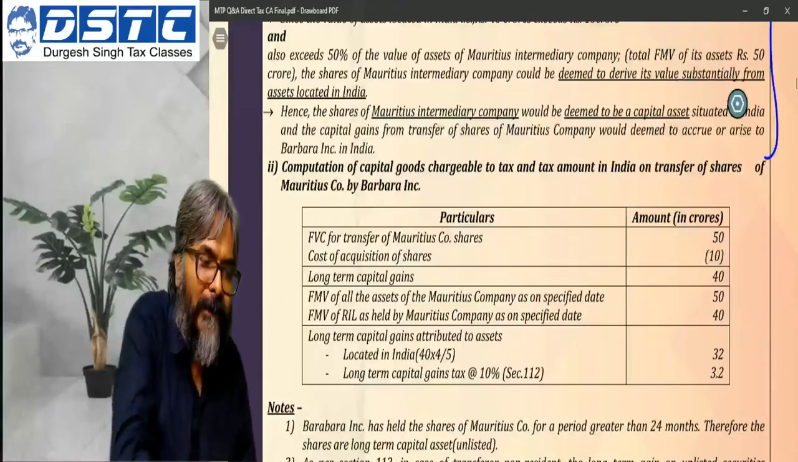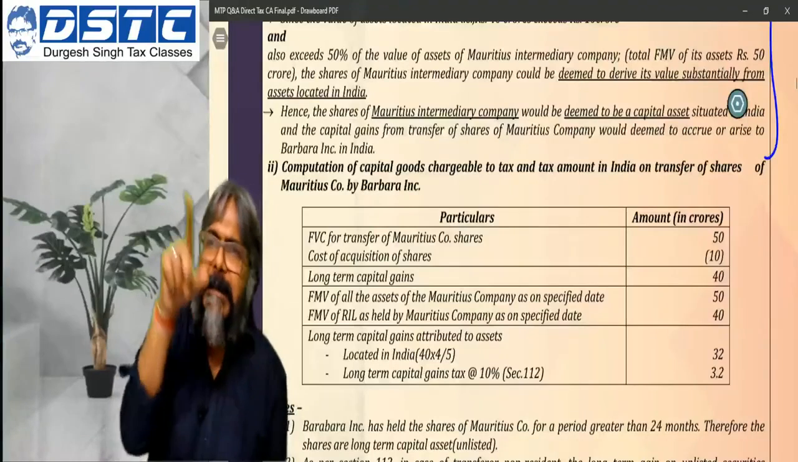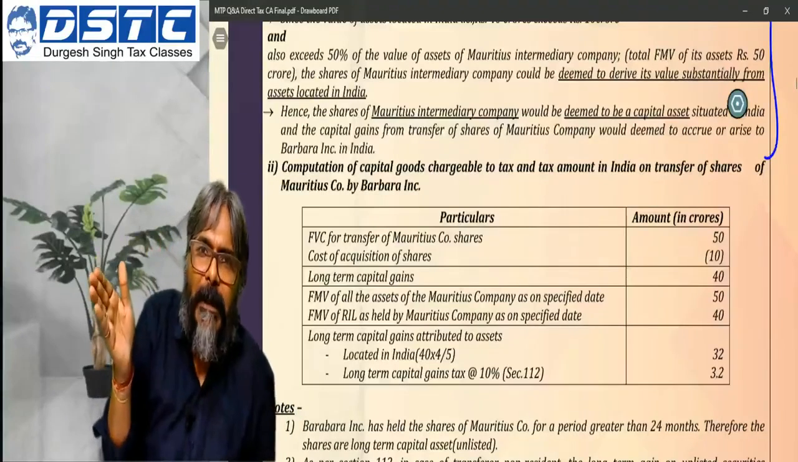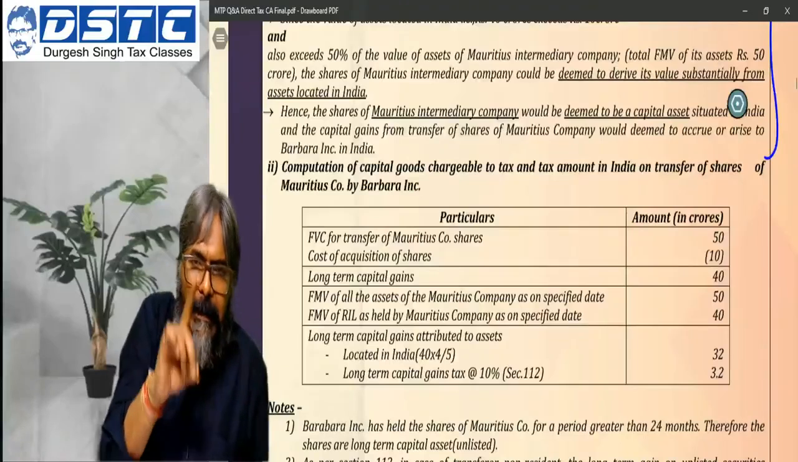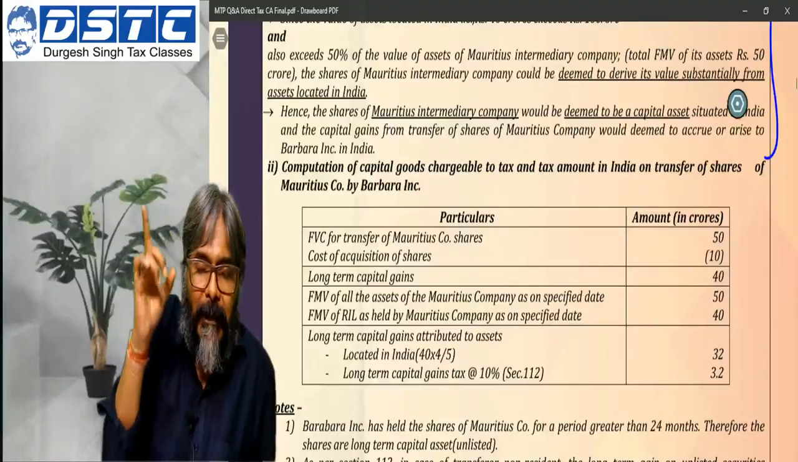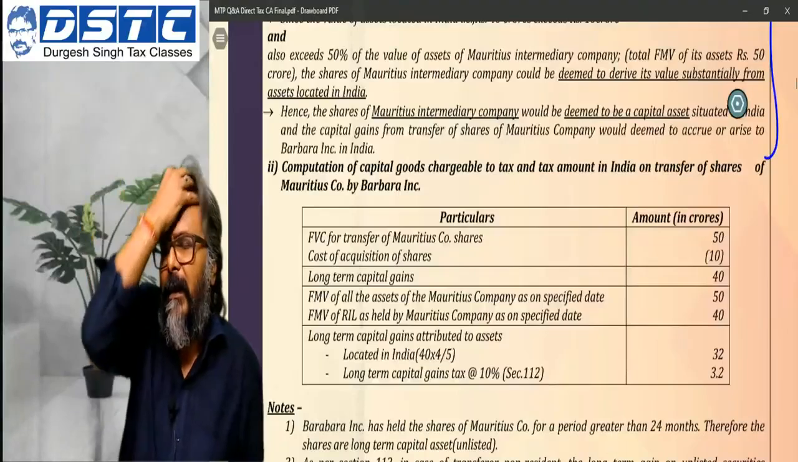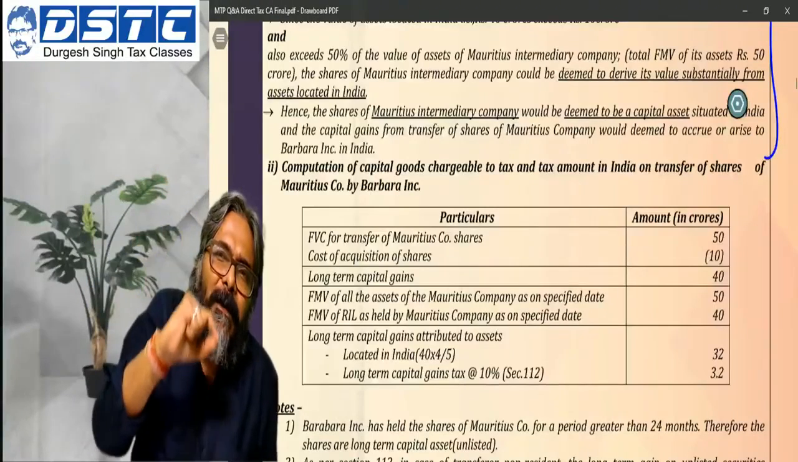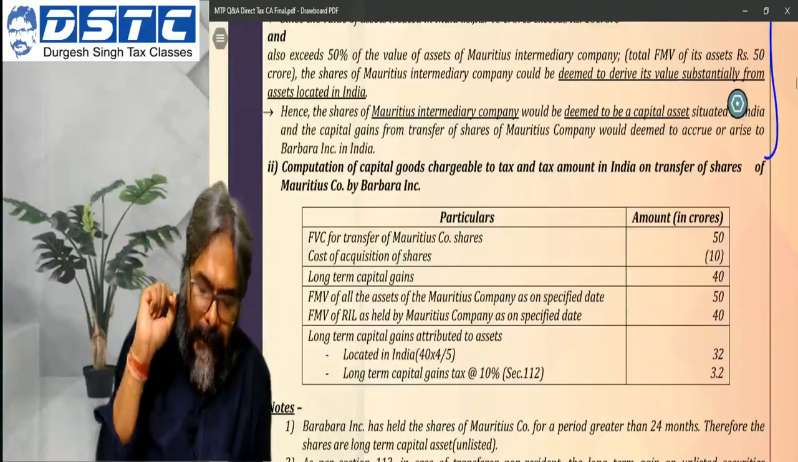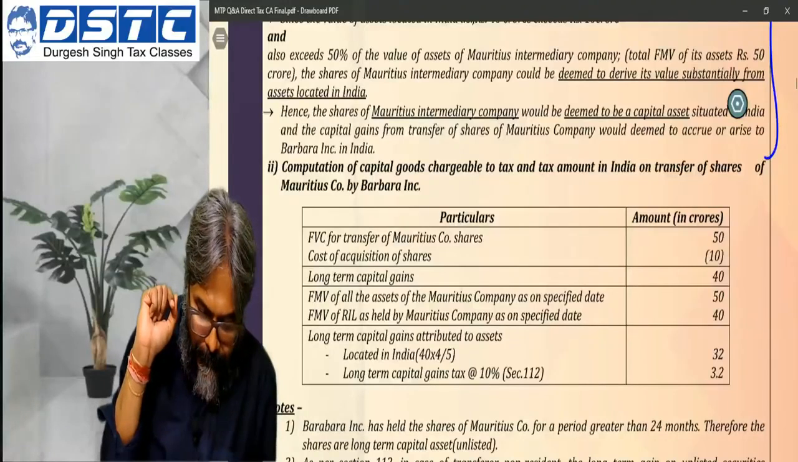Now, who is the transferor? Who is going to calculate the capital gains? Herein, the calculation of the capital gains will be done by whom? It will be done by the Mauritius company. Sorry, the US company who is the transferor of the shares of the Mauritius company, isn't it? So the transferor is the one who will have to compute the capital gains.